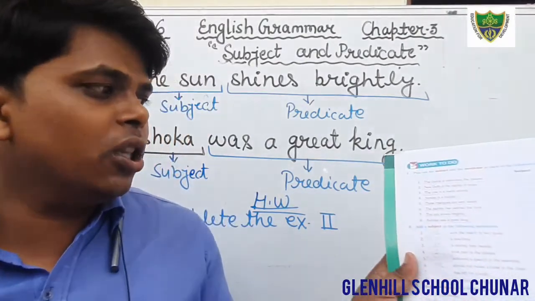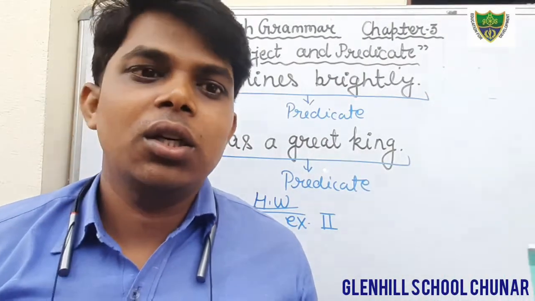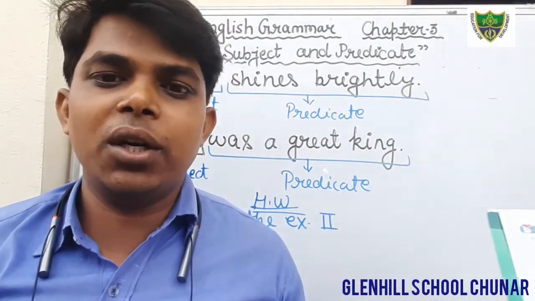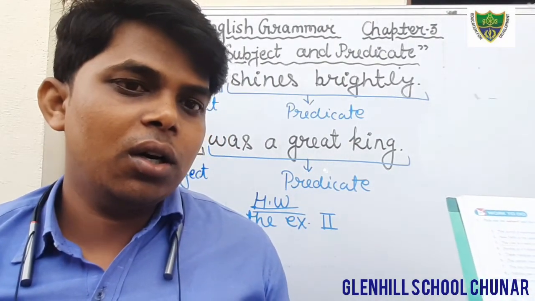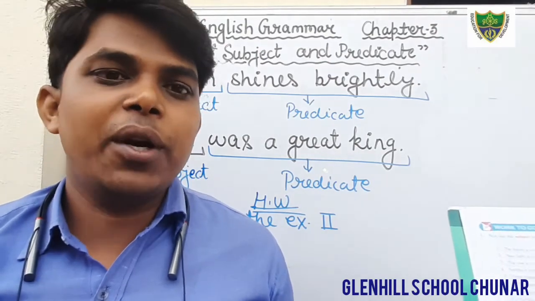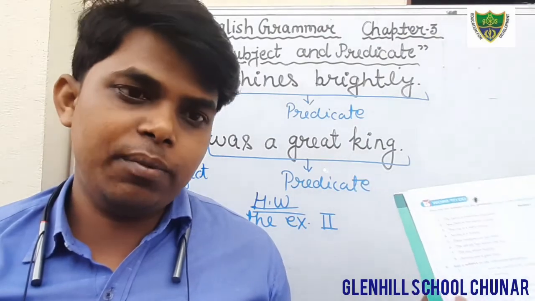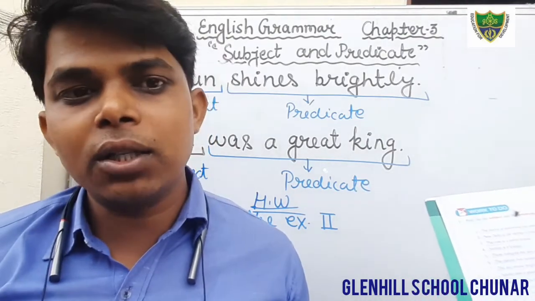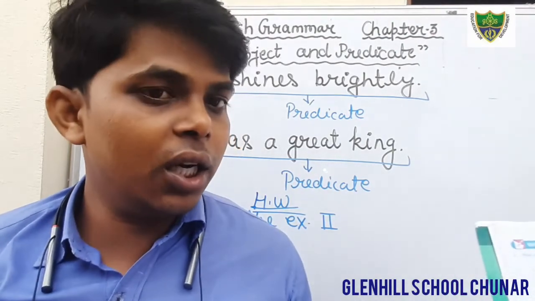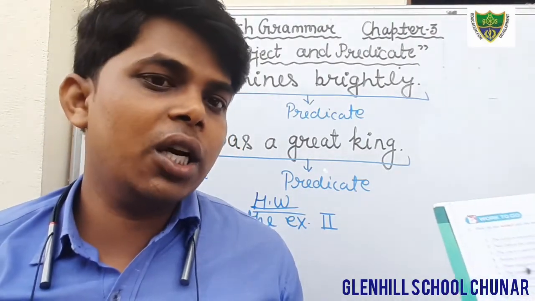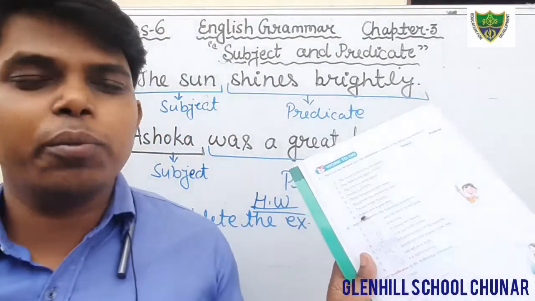Okay students, so in this way, first of all, I have defined what a subject is. It denotes the name of a person, place, animal or thing. And what is a predicate? The predicate is the part of a sentence which tells something about the subject. There are two parts of a sentence, subject and predicate, and we have understood both, and we have seen many examples.